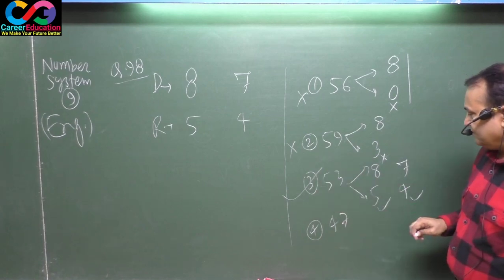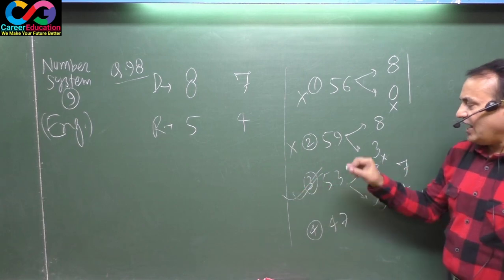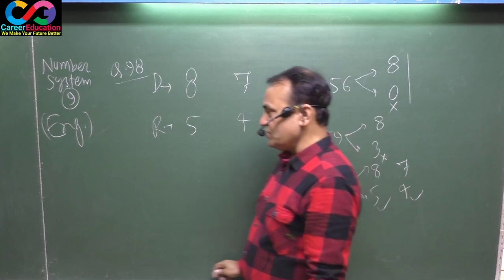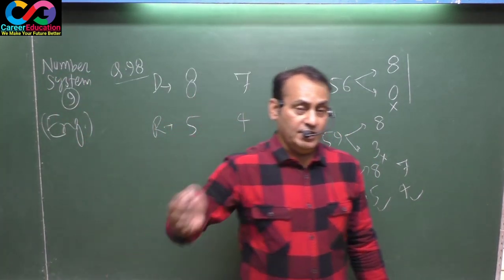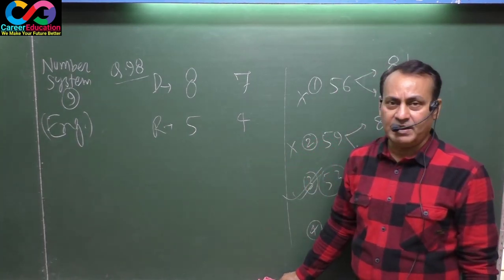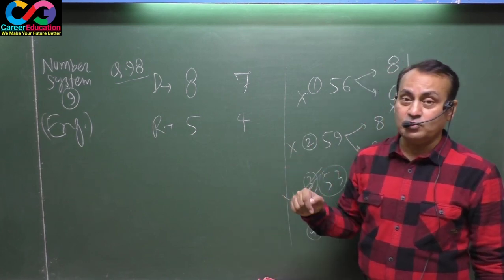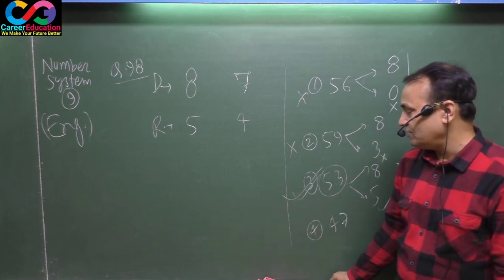Be noted. Thus, your right answer should be 53. You must note down. That means it is very much clear here. If you divide 53 by 8, remainder will be 5. If you divide 53 by 7, remainder will be 4. That means this is your correct answer. But according to the basic method, what should be the steps? See here in the next method.